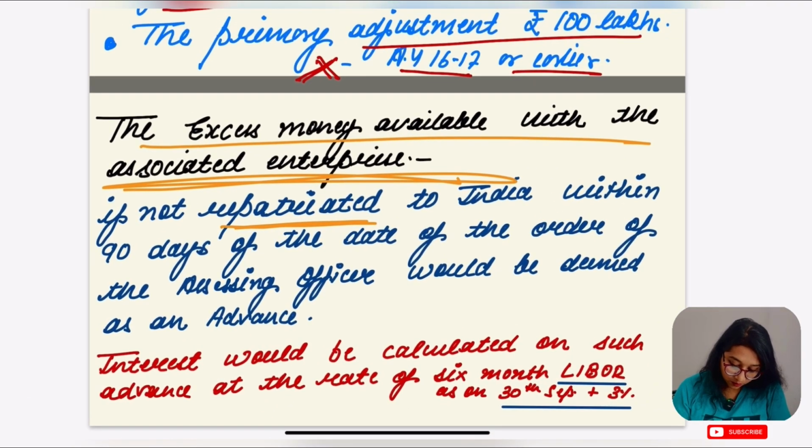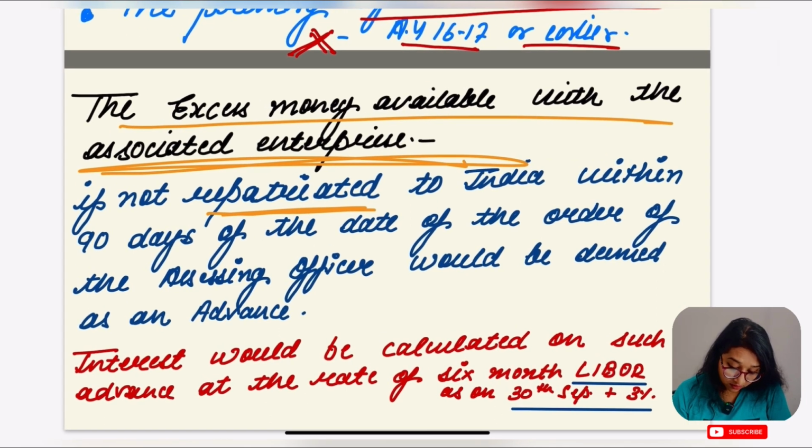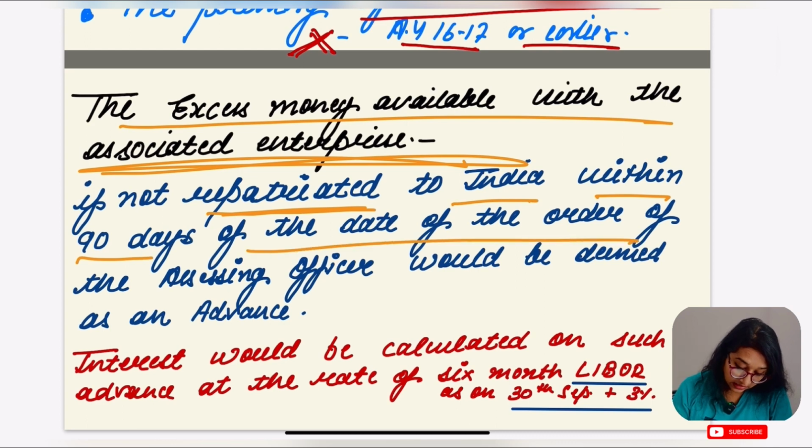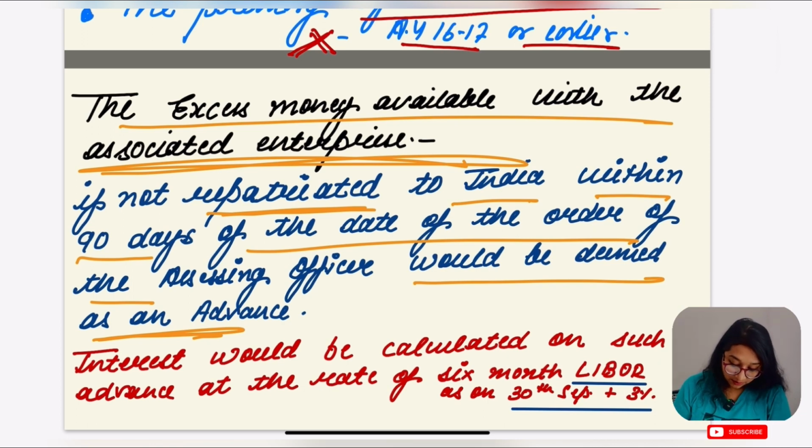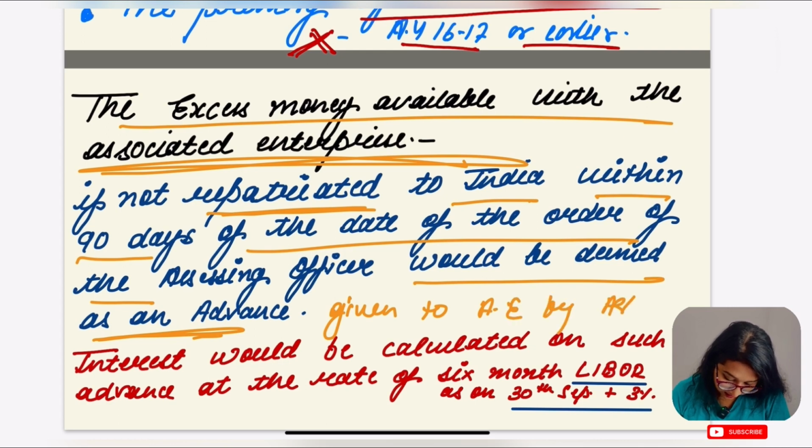Let's go for what is written here: if the excess amount available with the associate enterprise is not repatriated, which means not given back or returned to India within 90 days of the date of such order of the assessing officer, it would be deemed to be an advance given to that associate enterprise, given to the AE by the SSE.